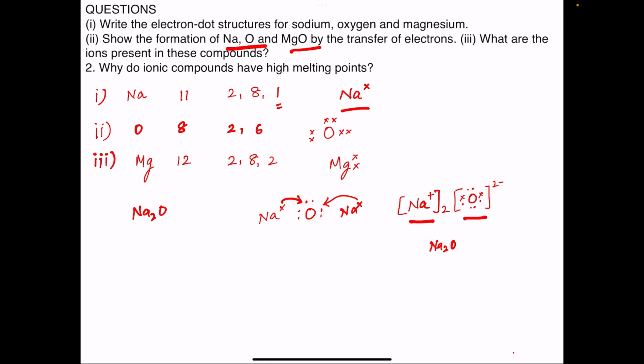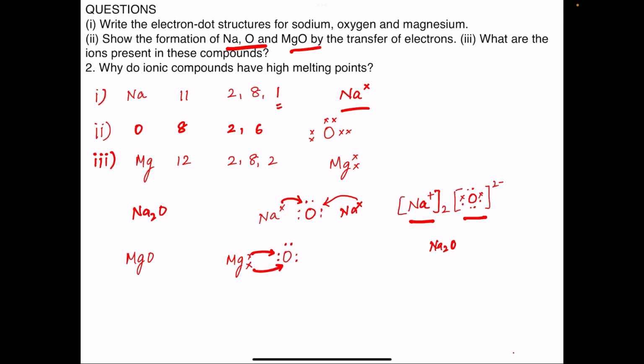Similarly, in the formation of magnesium oxide, the number of electrons in the valence shell of magnesium is 2. The number of electrons in the valence shell of oxygen is 6. Now magnesium, having 2 electrons in its valence shell, loses 2 electrons to form a magnesium ion having 2 units of positive charge, and these 2 electrons are given to oxygen.